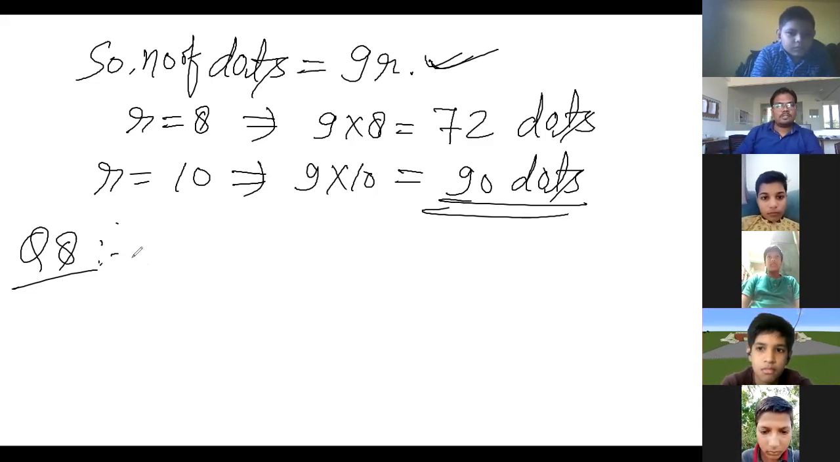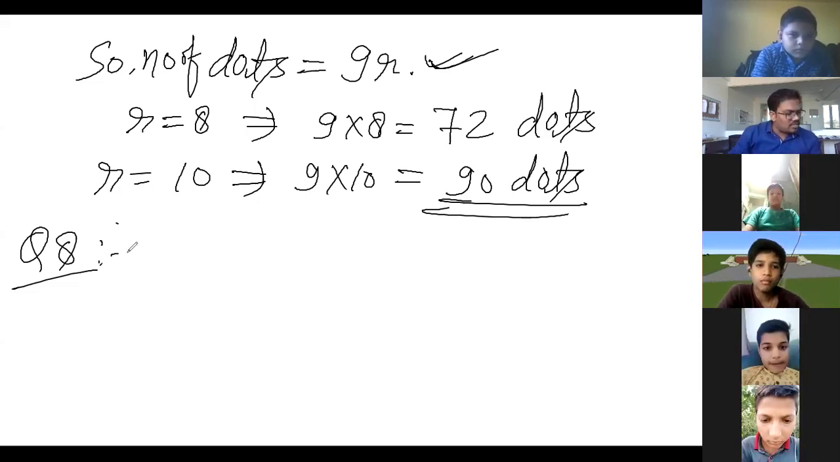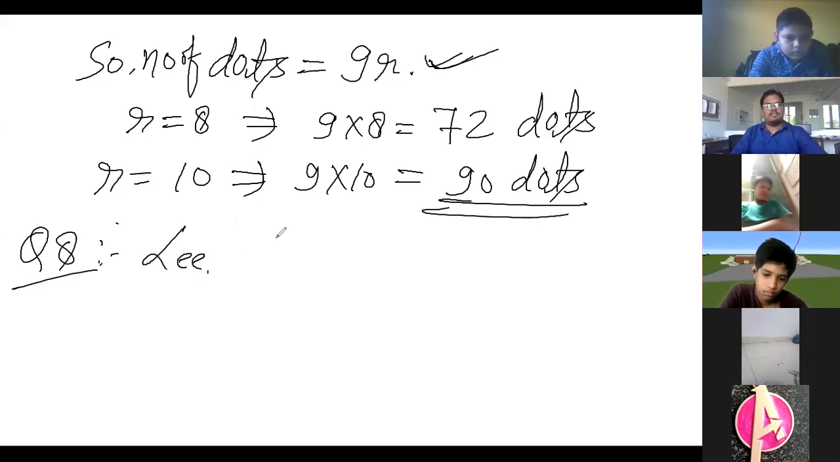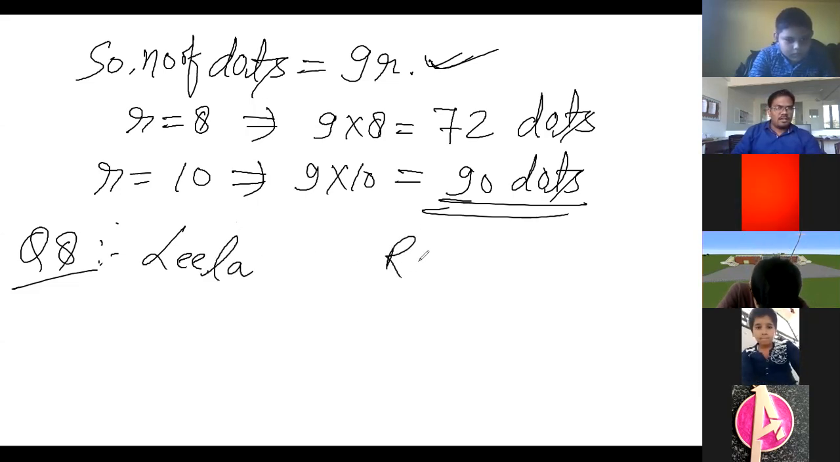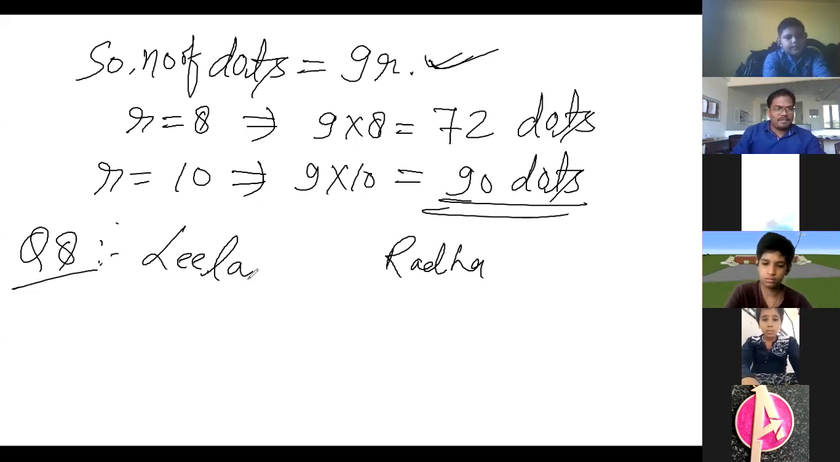Now, question number 8. Leela is Radha's younger sister. Look at there, two girls, Leela and Radha. Leela is Radha's younger sister. Means Leela is the younger sister of Radha. Who is younger, Radha or Leela? Radha. Huh?